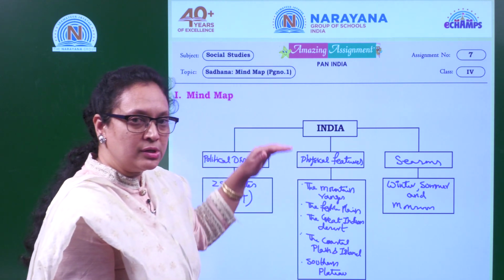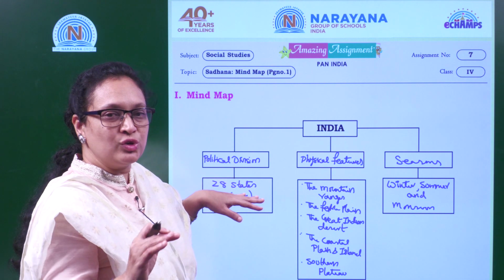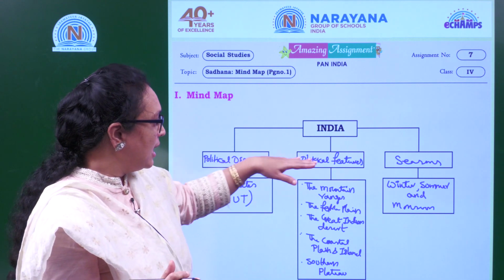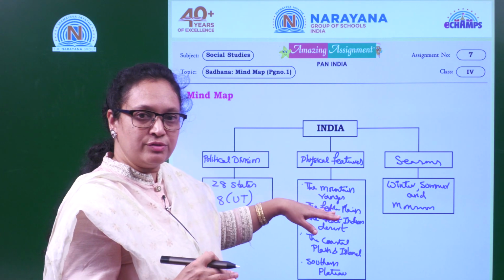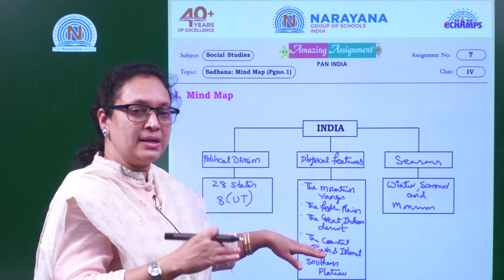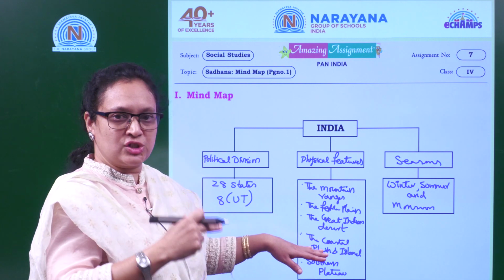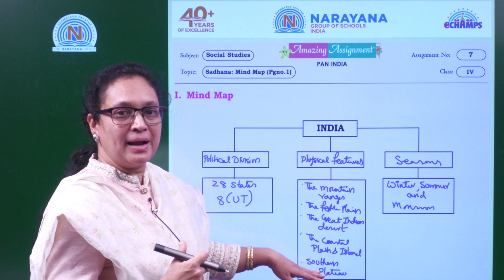Okay. So what you learn in this lesson, you learn about the new political division. You have 28 states and 8 union territories. Under physical division, you have learned the mountain ranges, the fertile plains, the Great Indian Desert, the coastal plains and the islands. We have 2 islands. What are the 2 islands? Andaman Nicobar and Lakshadweep. And you learn about the southern plateau region.